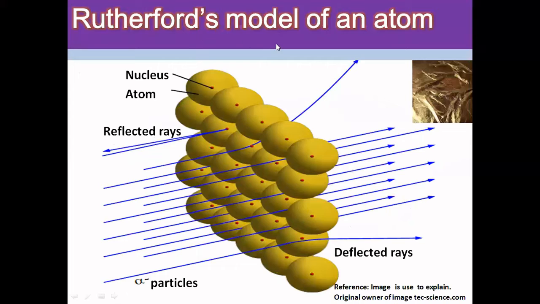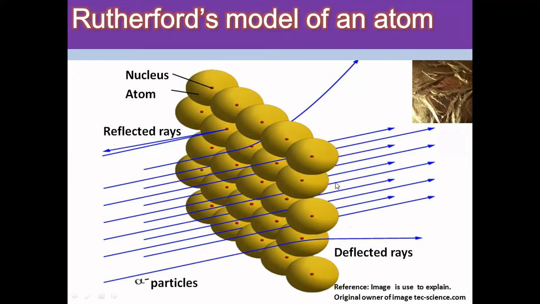As you can see, Rutherford's model indicates that the atom has a spherical structure with a nucleus here. This is the atom, this is the nucleus, and the alpha particles were bombarded on it. Most of the particles pass straight through the very thin gold foil.